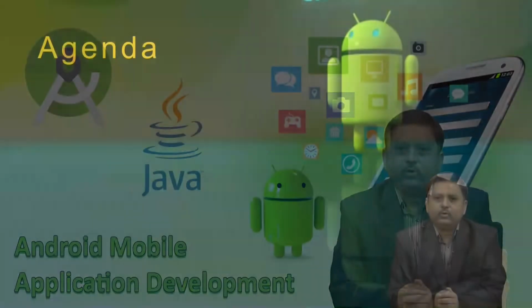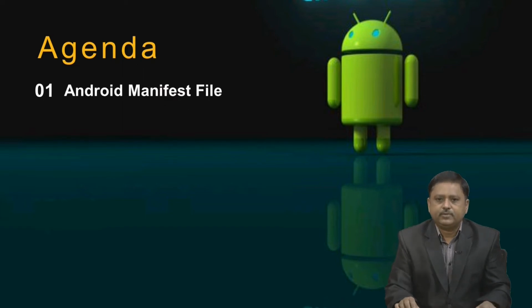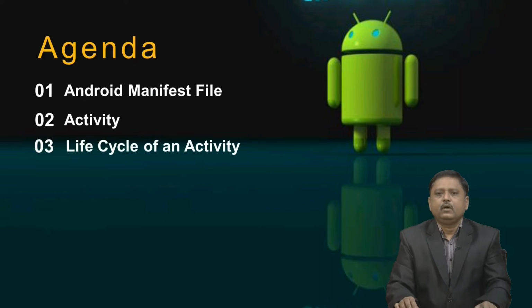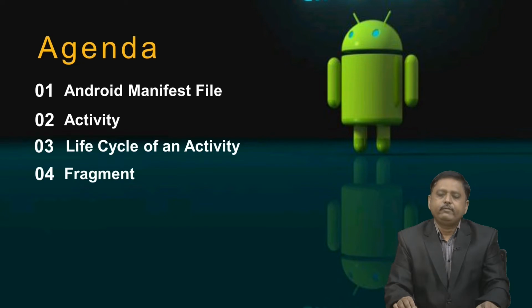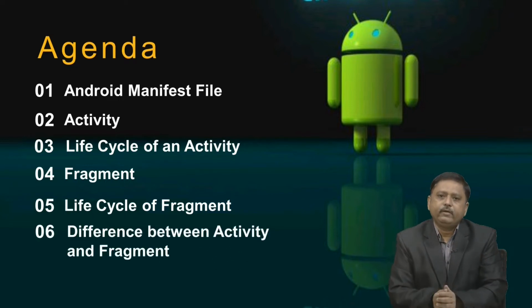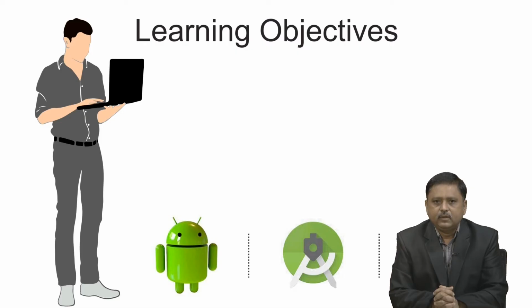In today's module, we will learn Android manifest file, which is an important component of Android app. We will discuss activity. What is the life cycle of an activity? We will also discuss another important component, which is fragment and life cycle of fragment, and finally, we will discuss the difference between activity and fragment.